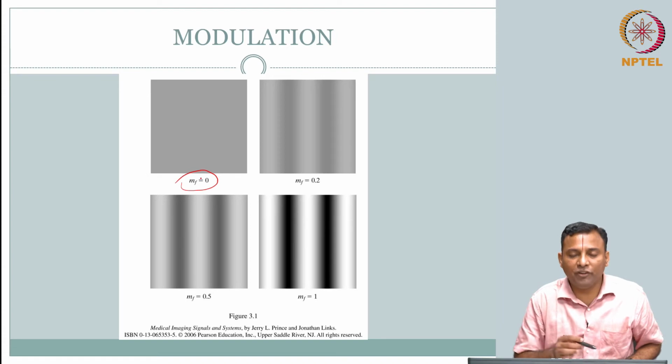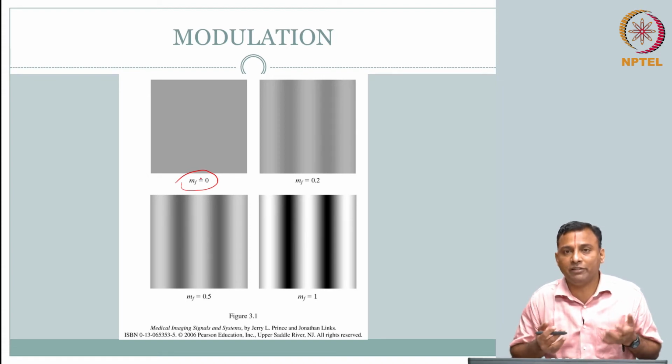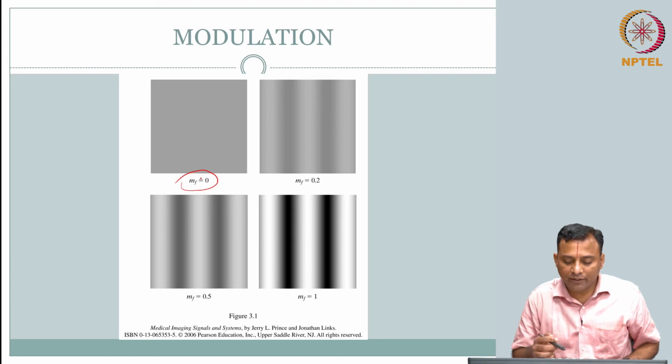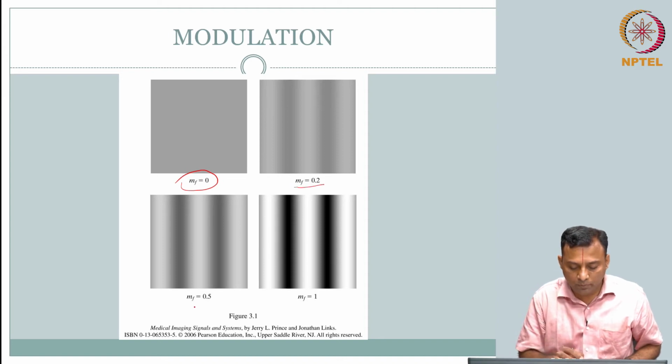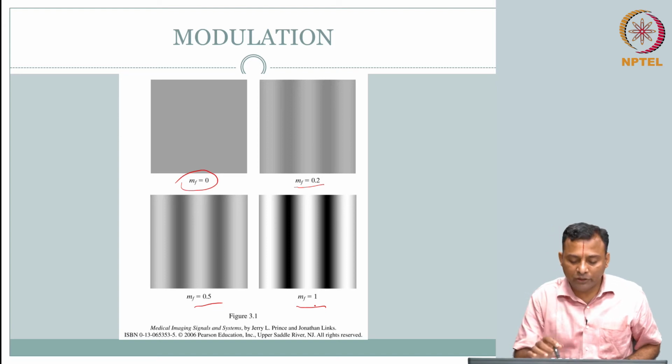So, if MF equal to 0, the modulation function is 0, that means there is no modulation. If there is no modulation, you are not going to have contrast. Whereas, if I have MF equal to 0.2 or 0.5 or equal to 1, you slowly but steadily appreciate the contrast is becoming very high.